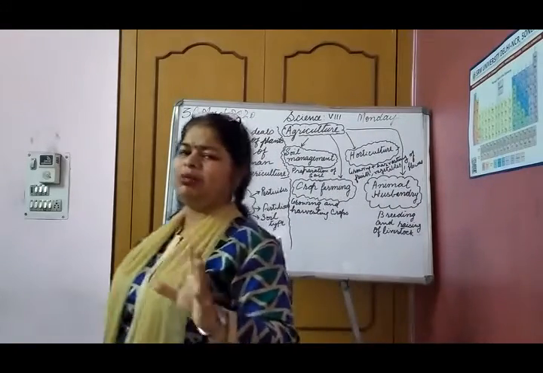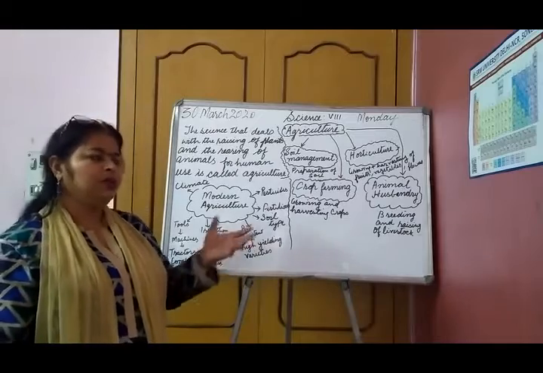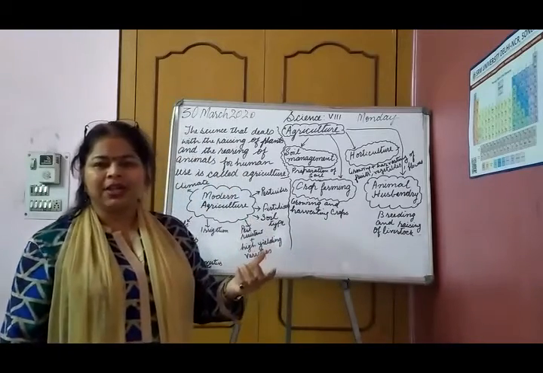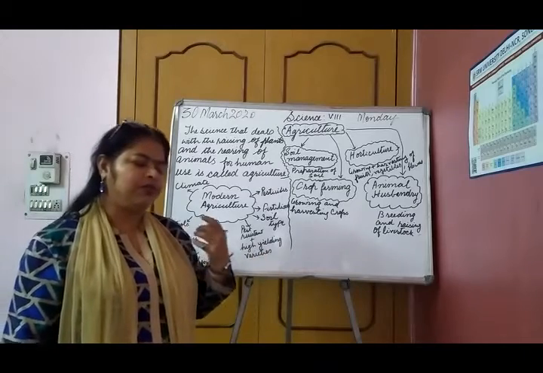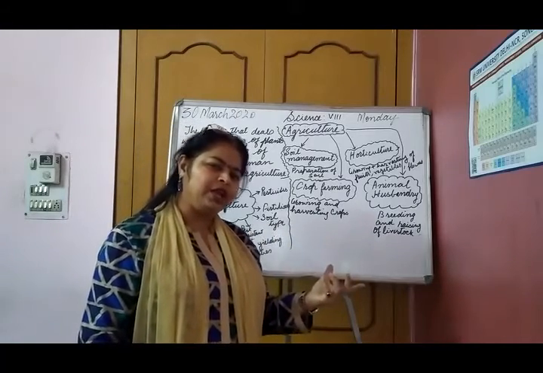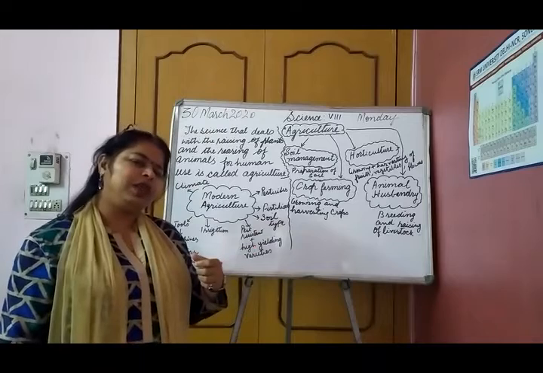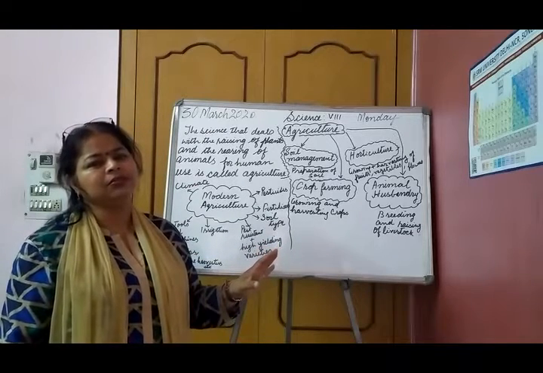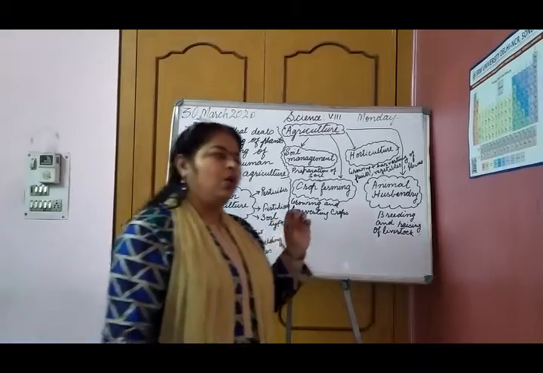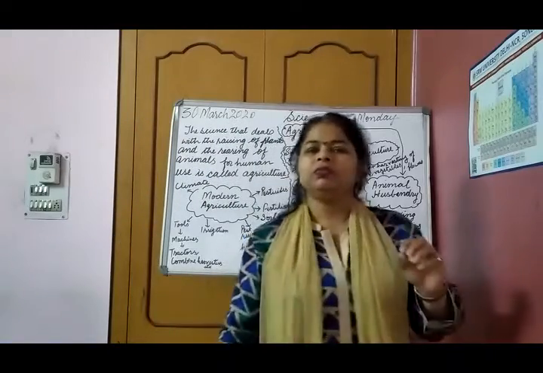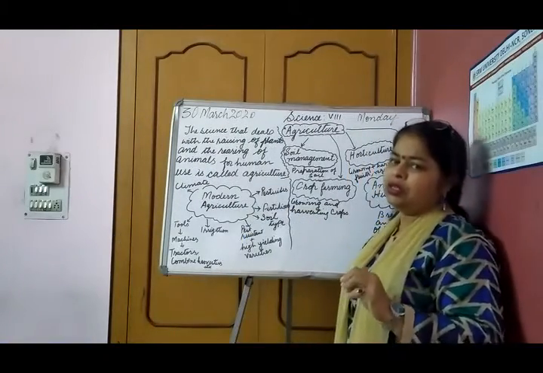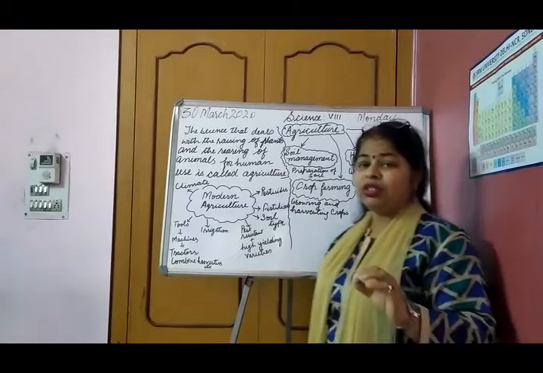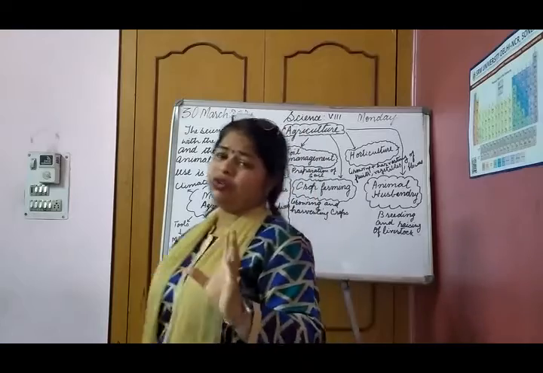And during the meantime, what used to happen? Maybe some natural things like weather or climatic changes take place. There may be a heavy rain, a downpour of rain and all. And what will happen? The whole thing will go in vain. So in ancient times, agriculture was being done, but it was always at risk.